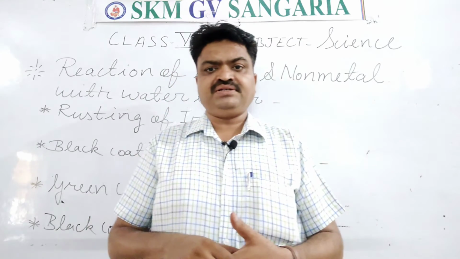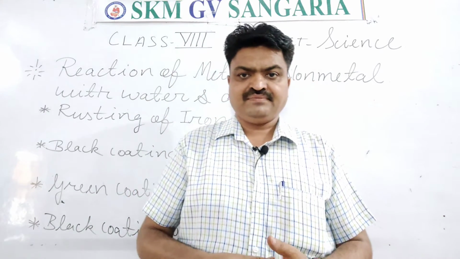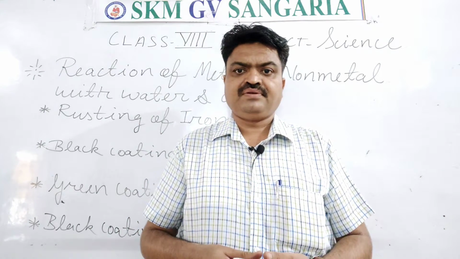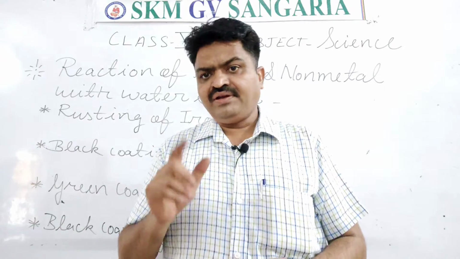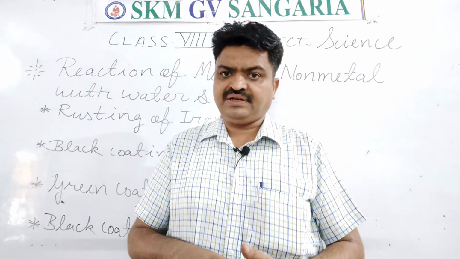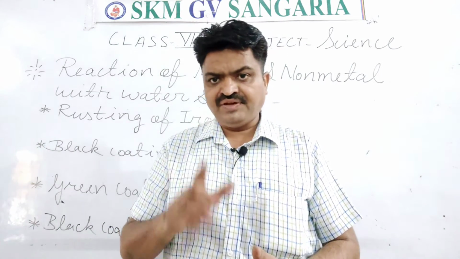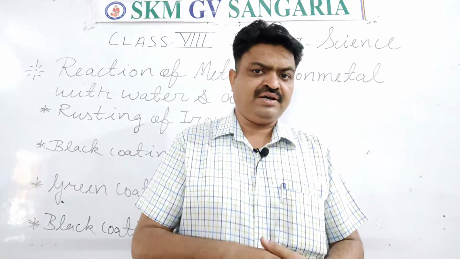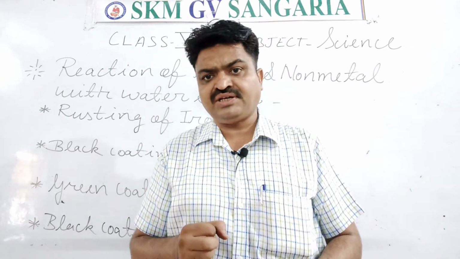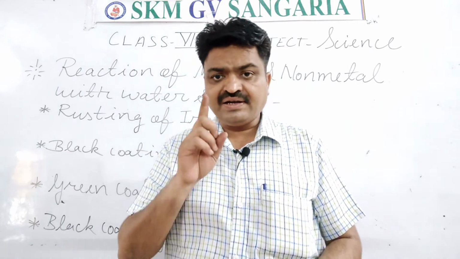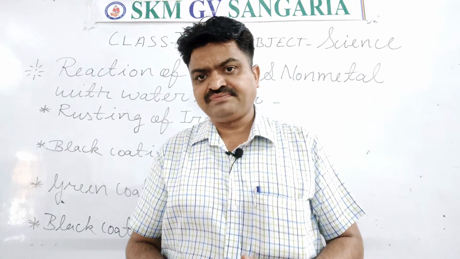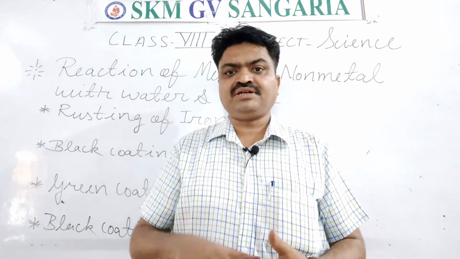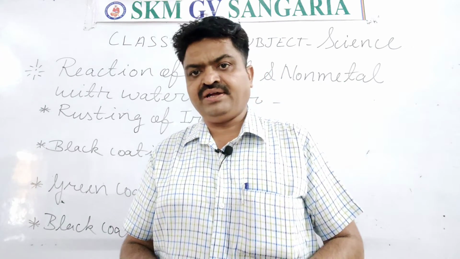Its first example, student, is rusting of iron. When we put the iron outside, then it reacts with the water and air, from which on the top layer of the iron a reddish brown substance is formed, and that reddish brown substance is known as rust, student, and this process is known as rusting of iron.